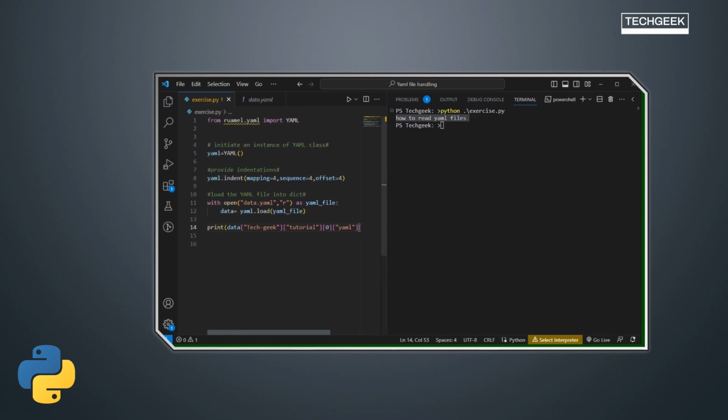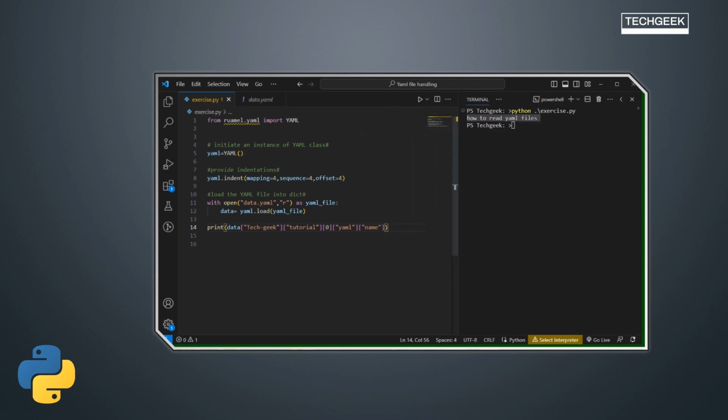You can change the content of them. You can also write a new YAML file with this. So let's see how we can do that. What I'll do, I'll just open the same thing, but I'll give a new name. Let's say data underscore new, right? And I'll open it in write mode as new_yaml, right?